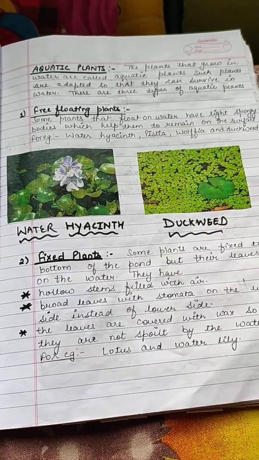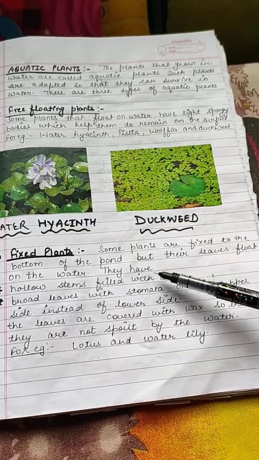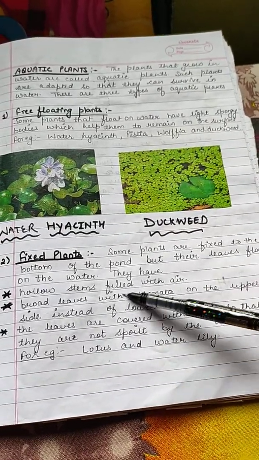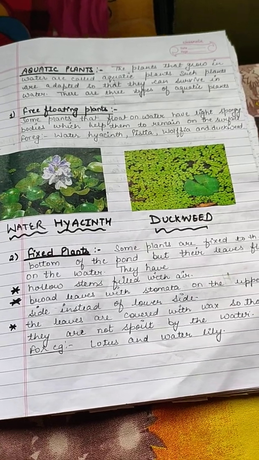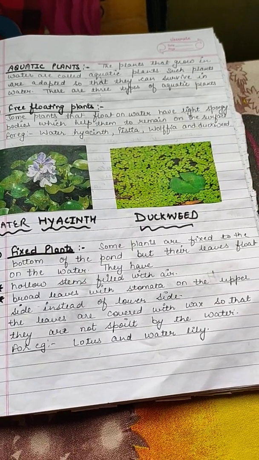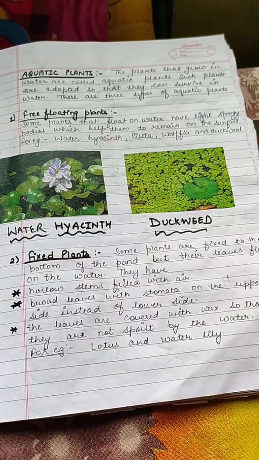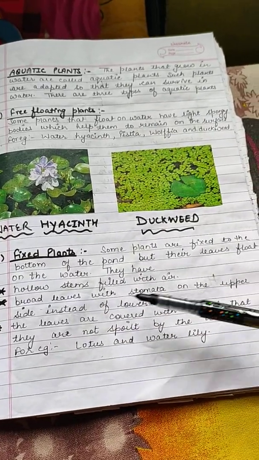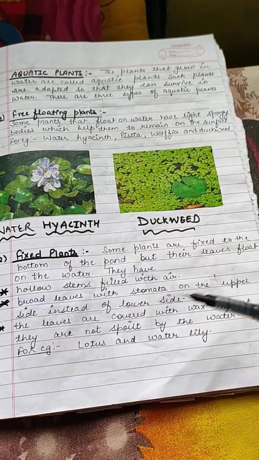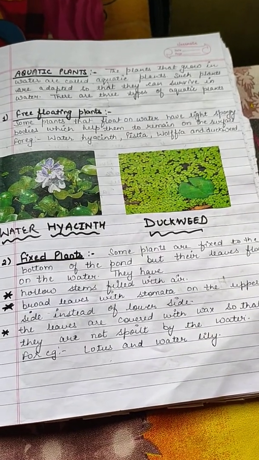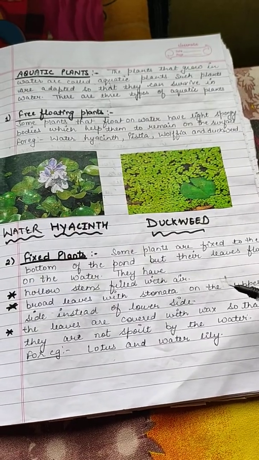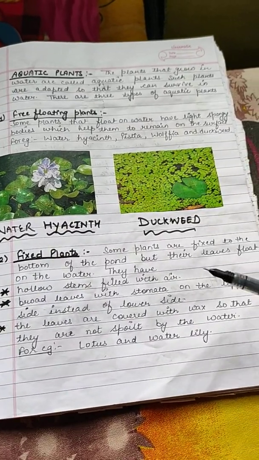Now the next type of aquatic plants are fixed plants. Some plants are fixed to the bottom of the pond, but their leaves float on the water, and they are known as fixed plants. They have hollow stems filled with air, broad leaves with the stomata on the upper side. Generally, the stomata are present on the lower side, but in fixed plants, they are present on the upper side.